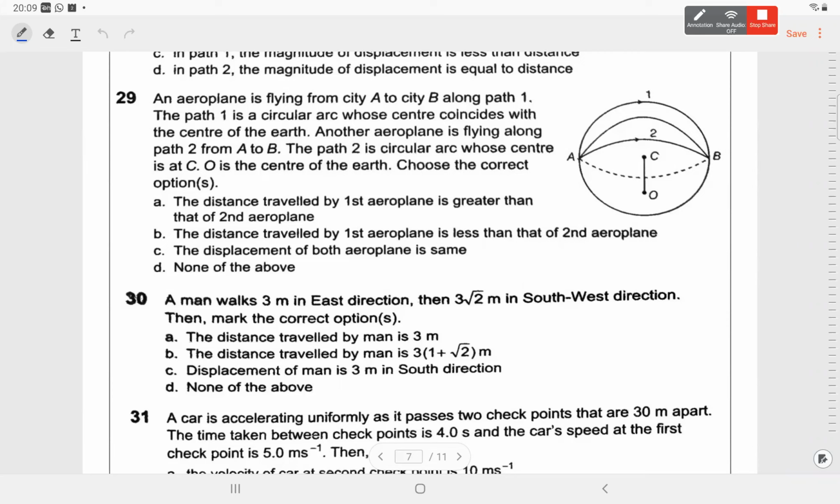Is it correct? Distance traveled by the first aeroplane is greater than distance traveled by second. Obviously, it seems to be correct, right? Distance traveled by first aeroplane is less than that of, okay.